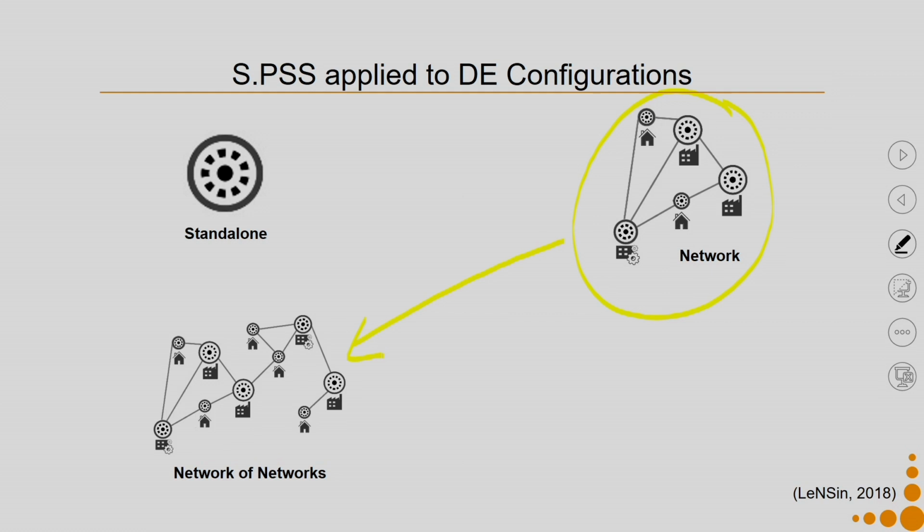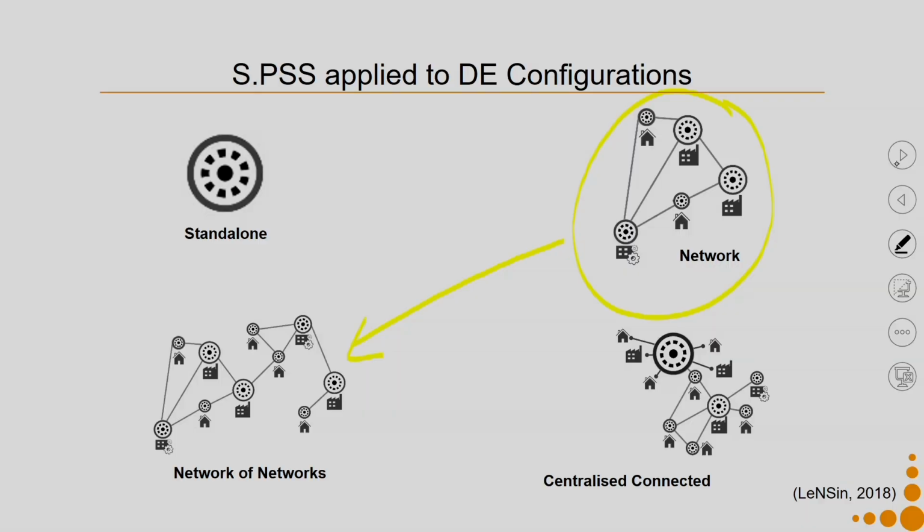As a result, the potential for sustainability is quite good in both the systems, in the networks as well as the network of networks. I also ensure that, say, if one particular household is not generating any waste at a given point of time because all the members have gone out for a vacation, I can still ensure that my network survives. My network does not collapse because one household or two households are switched off at this moment. The third option is this network connected to a centralized unit.